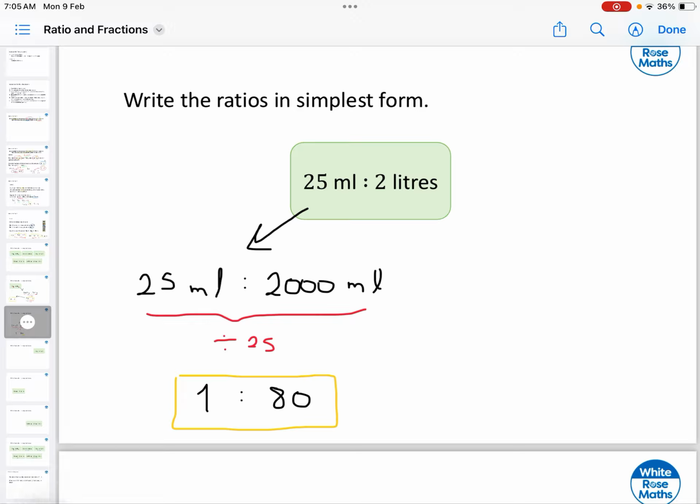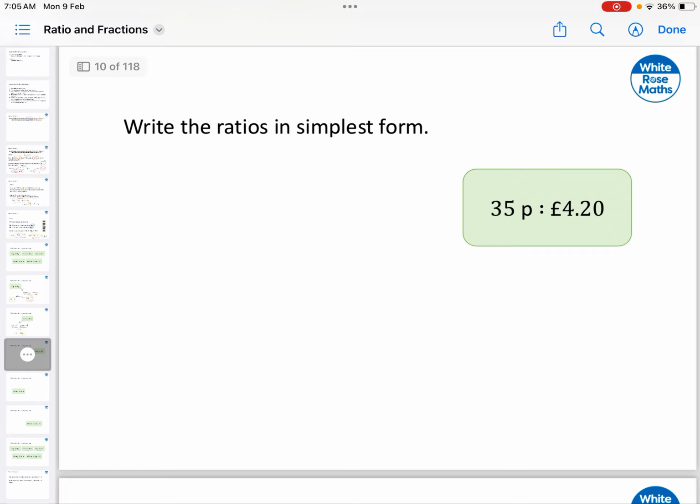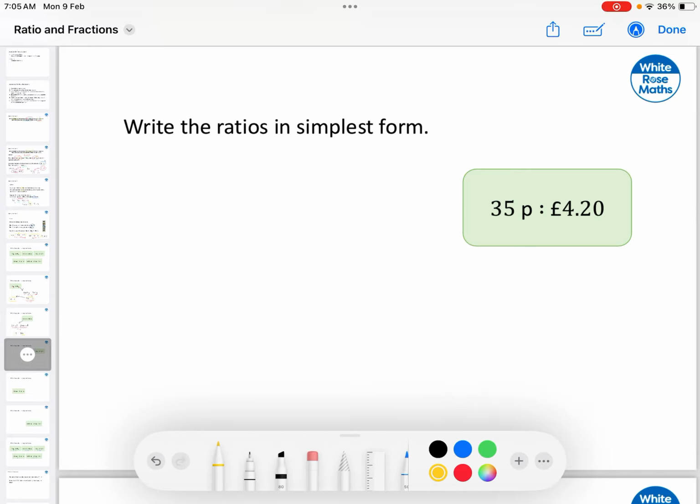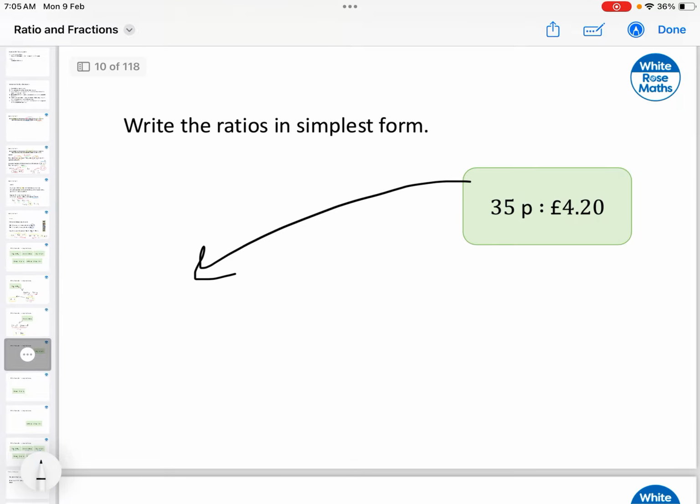And then finally, wait, let me erase this. Finally, let's move to the third one. Remember, I'm going to solve 3, and then you guys will be the ones solving the other 2. For this case, we have pennies against pounds. You have to choose one unit. You cannot compare them if the unit is not the same. So let's make that comparison.